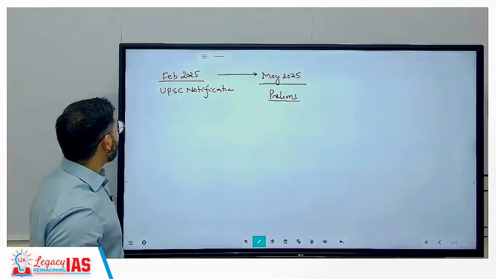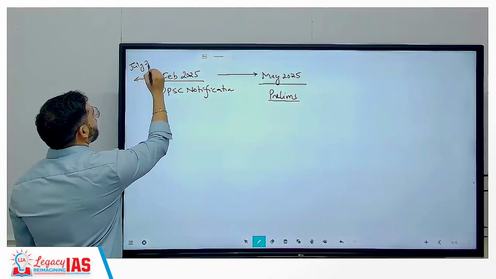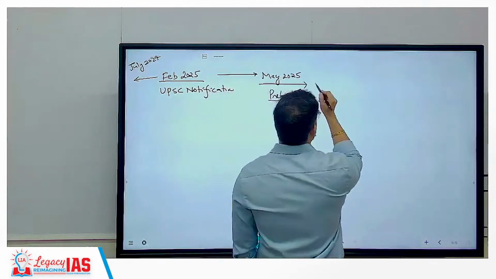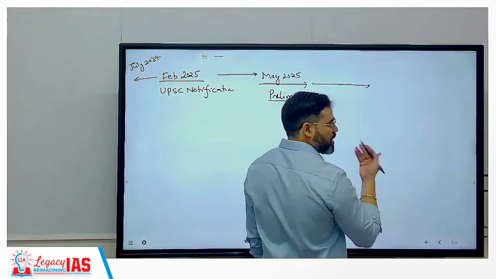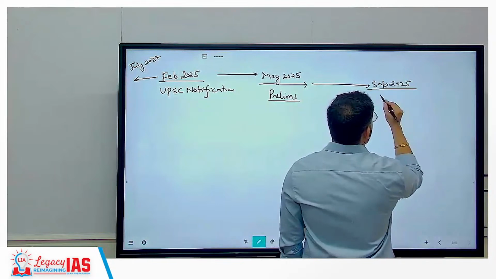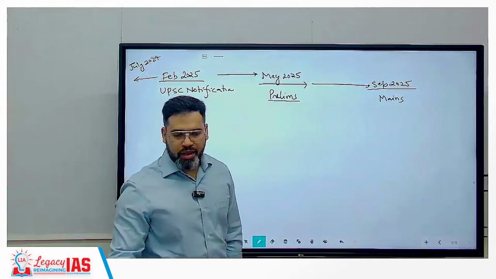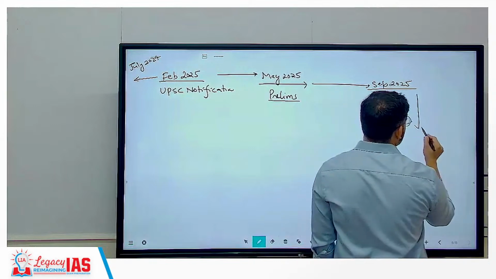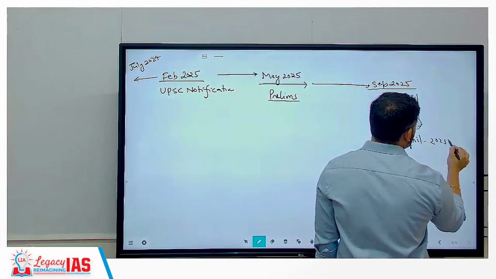Right now, what time is running for you? For example, it has been running since July 2024, correct? And then the result of the prelims will come, and then September 2025 the mains exam, then the interview, and after the interview, if you go through, the final result will come in April.